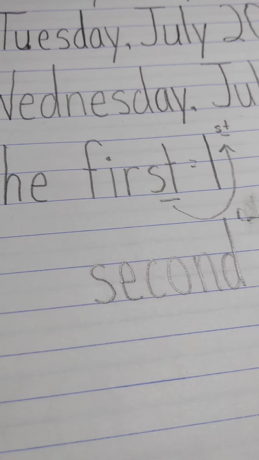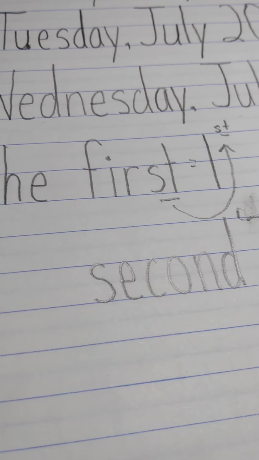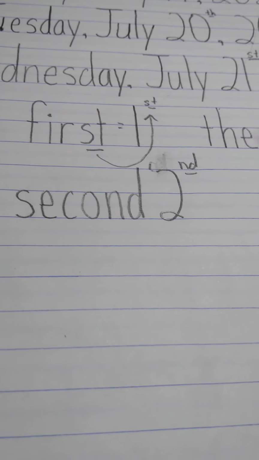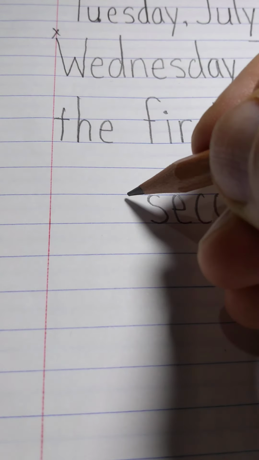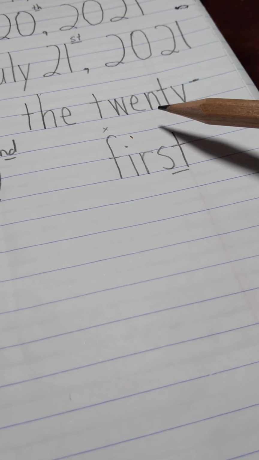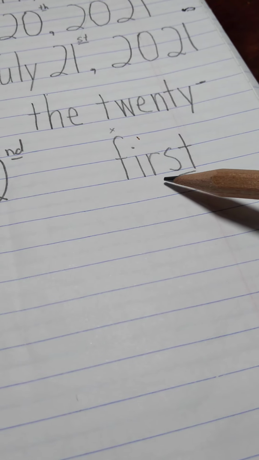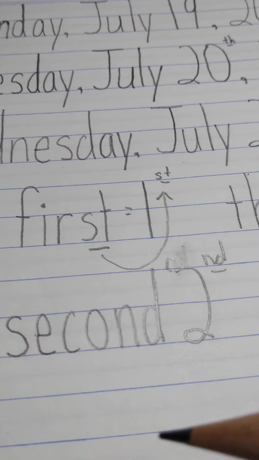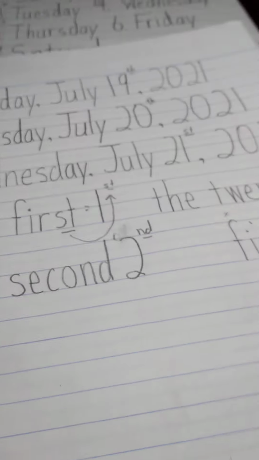Should put a 2 and an N-D. That's right. It's the 22nd. And if I'm going to put 20, I have to use a hyphen. So today is the 21st. Tomorrow will be the 22nd.